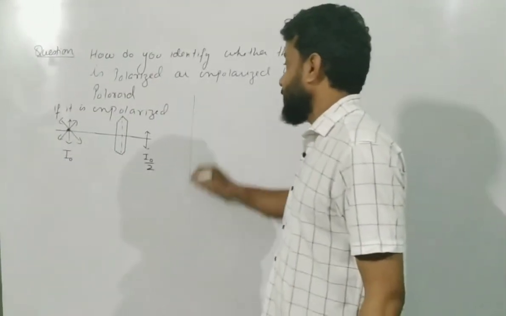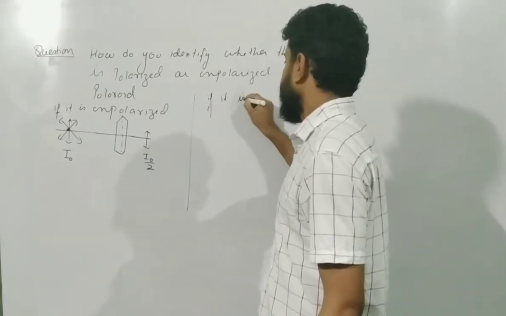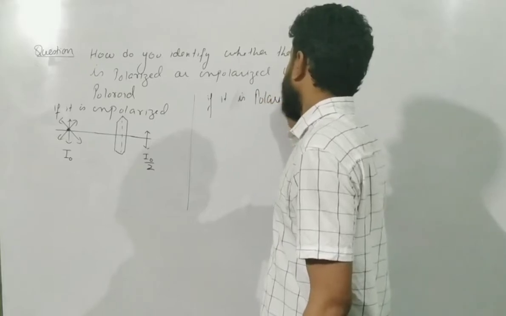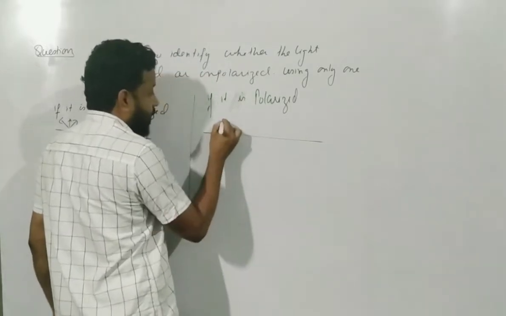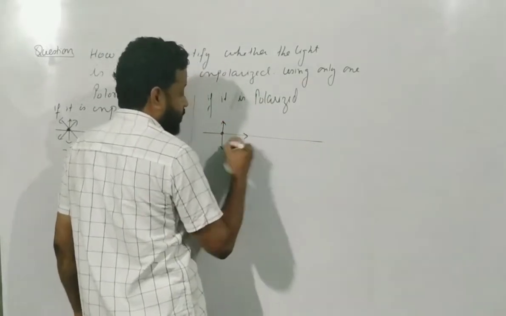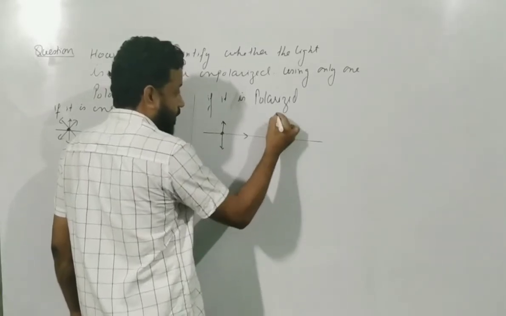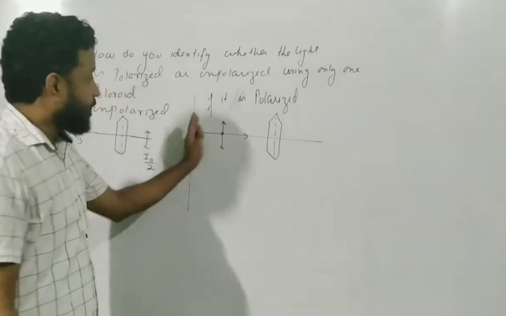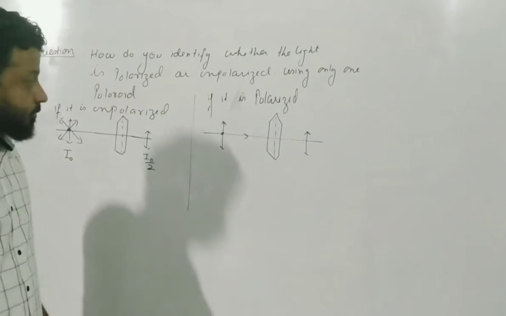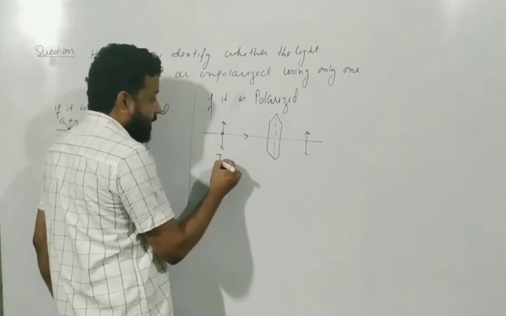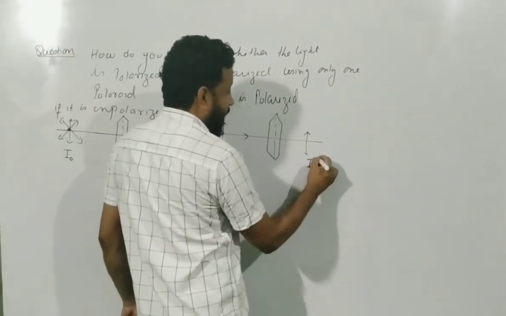What if it is polarized? If the light which you are using is already polarized by someone, let us say this is already polarized, and this is the direction of light. It's moving in this direction, and now you are placing a polarizer like this. If it is parallel, right away this component will come. Let us say the intensity is I dash. So this remains as I dash.